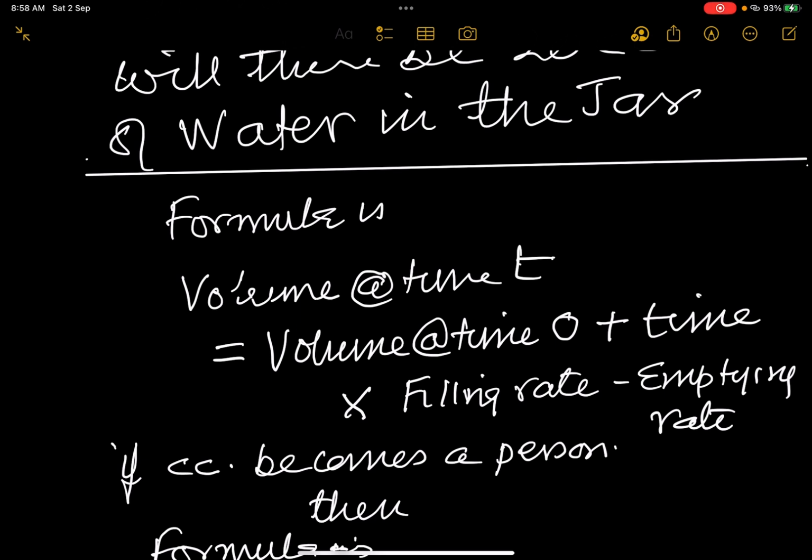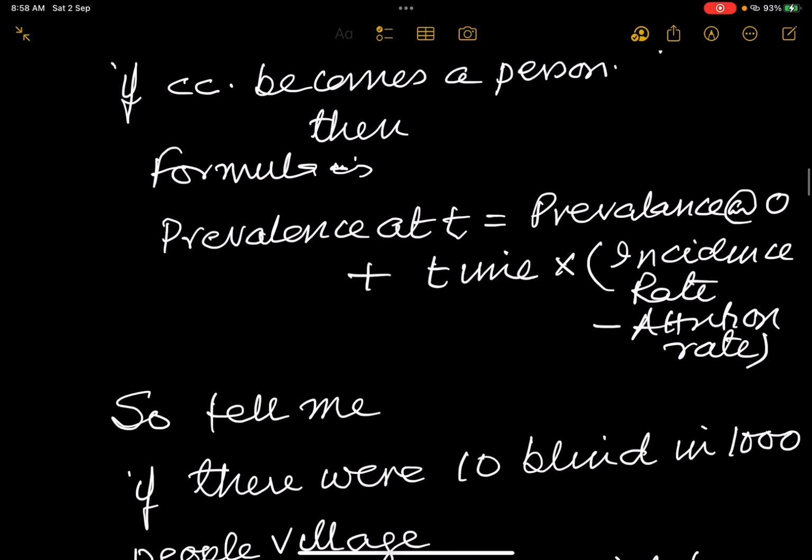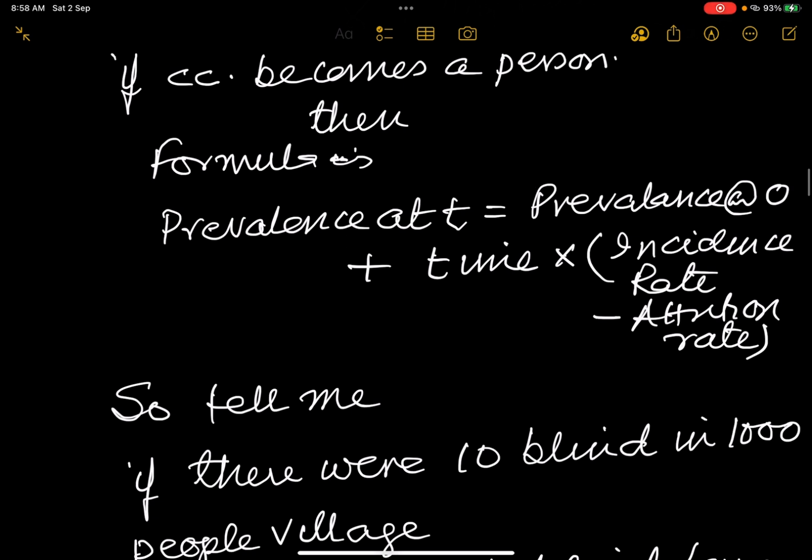If you use this formula and convert cc's into persons, then prevalence of a problem or disease at time t will be equal to prevalence at time 0 plus time into incidence rate minus attrition rate. Attrition rate, why attrition? Because either the person is cured, dead, or migrated, lost to follow-up.